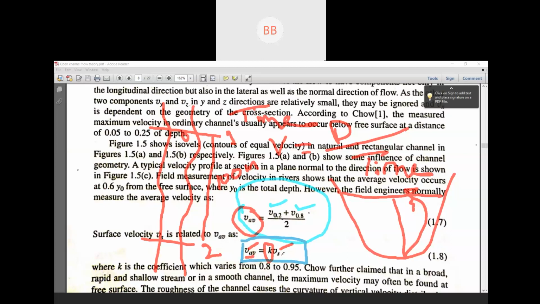So we used this equation to find the average velocity. But it's always preferable to use a current meter and find your velocity in this manner, at 0.2 and 0.8 depth. As we don't have that current meter, we have used this equation.